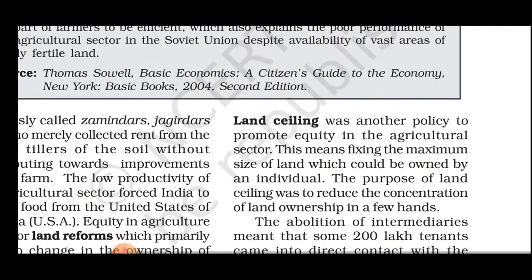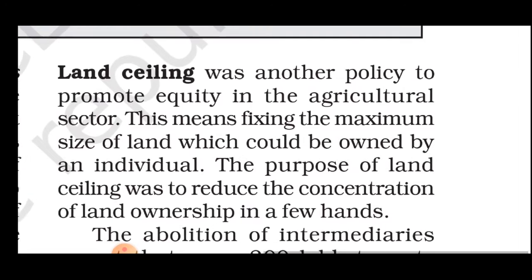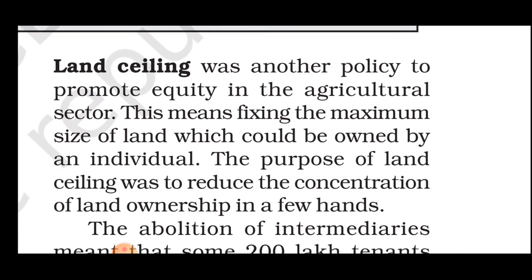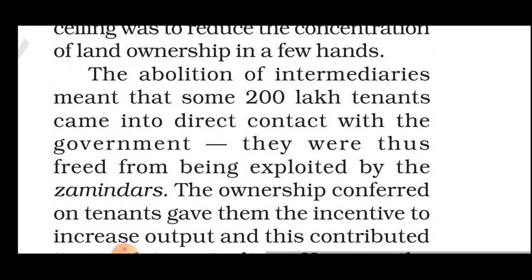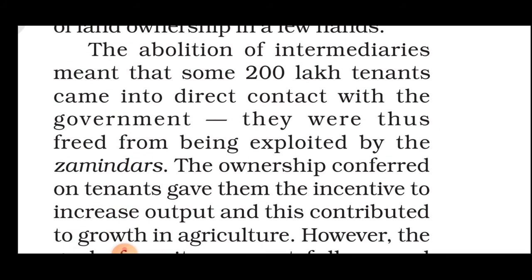Now, land ceiling. Land ceiling was another policy after the land reform to promote equity in the agriculture sector. This means fixing the maximum size of land which could be owned by an individual. The purpose of the land ceiling was to reduce the concentration of land ownership in only a few hands. The abolition of intermediaries meant that some 200 lakh tenants came into direct contact with the government, and they were thus freed from being exploited by the zamindars and jagirdars.